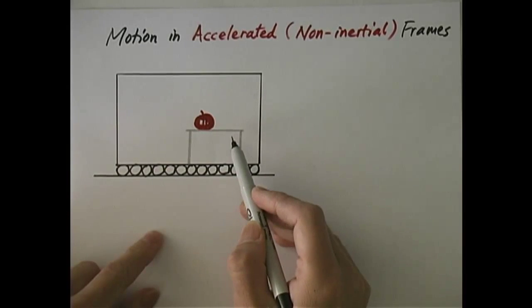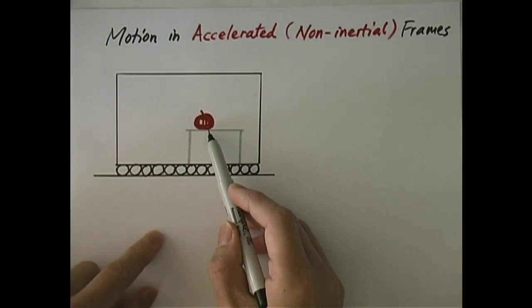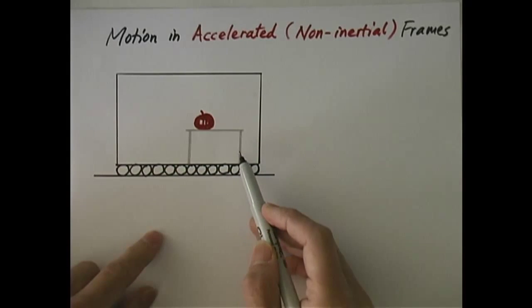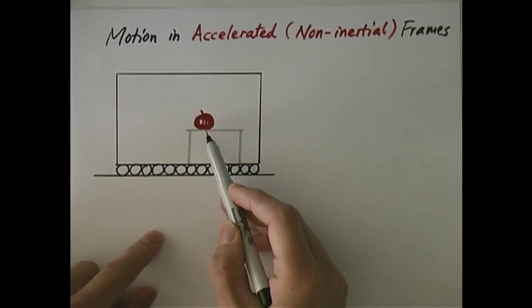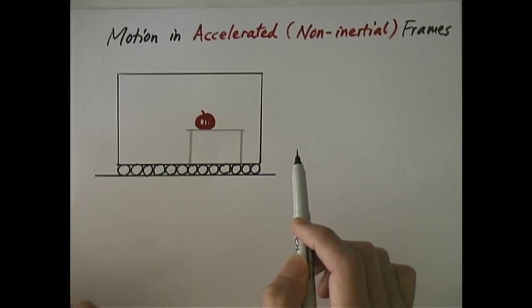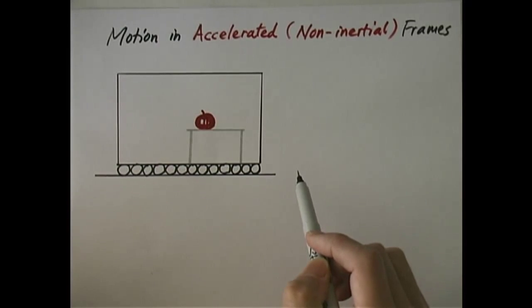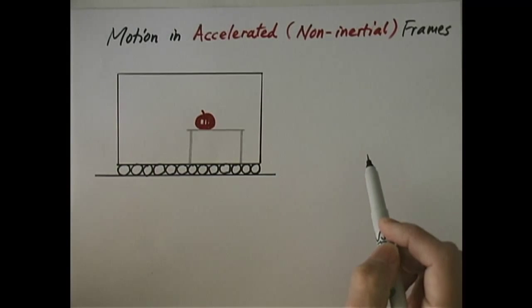If the car is stationary or moving forward at a constant velocity, which means it's not accelerating, then what's going to happen to the apple? Well, the apple, just as the rest of the car, is undergoing no acceleration, right? It's either at rest or moving at a constant velocity, and the net force on it is equal to zero. It's just moving along with the rest of the car and the table. So it makes sense. No net force, no acceleration.